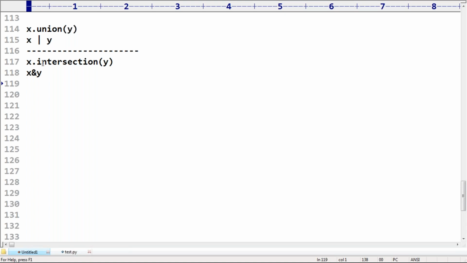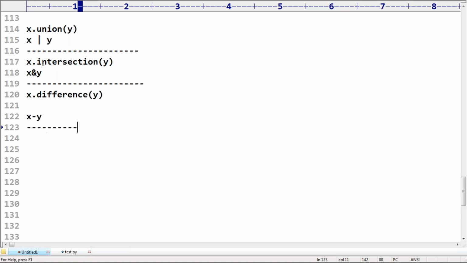The AND operator between two sets is nothing but the common elements present inside X and Y. Okay, remember that. Next, X dot difference of Y. So the elements present inside X but not in Y. The elements present inside X but not in Y. So you can either call the difference method or use the minus operator.